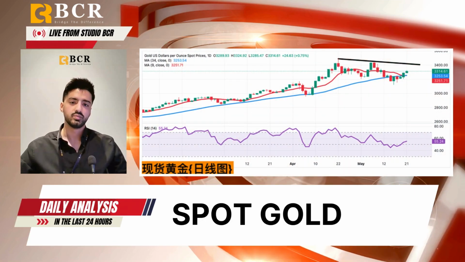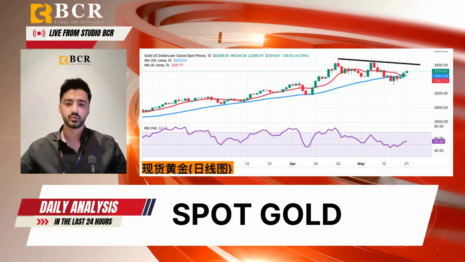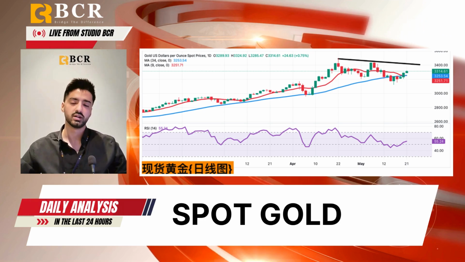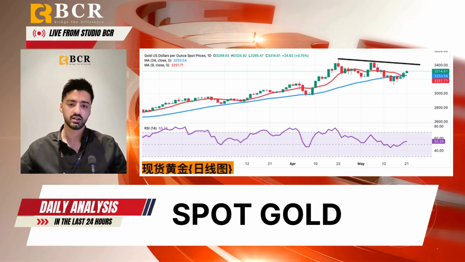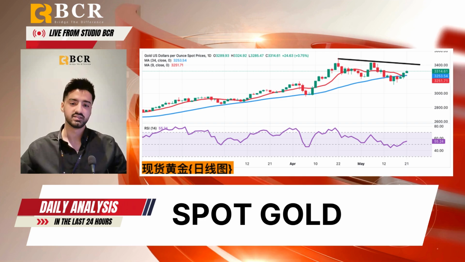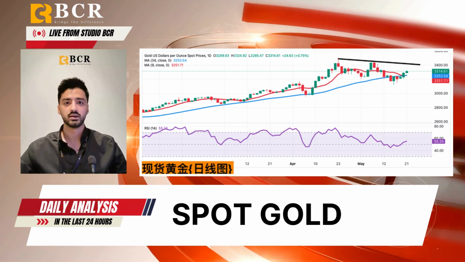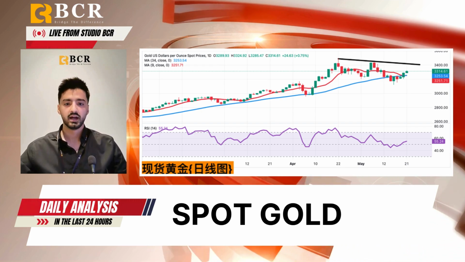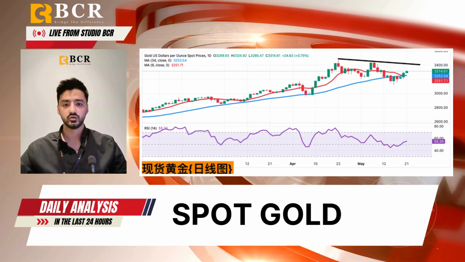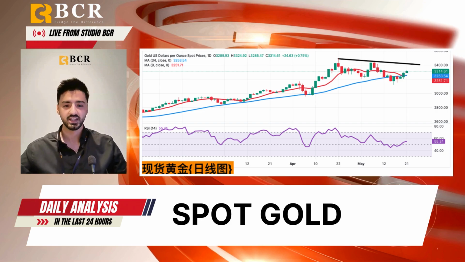Spot gold opened above $3,300 and is now holding near $3,310, supported by both geopolitical uncertainty and a weakening US dollar. Gold remains in favor as a safe haven amid growing concerns over a possible Israeli strike on Iran and the continued Russia-Ukraine conflict. Moody's downgrade of the US debt only reinforces investor appetite for safety.